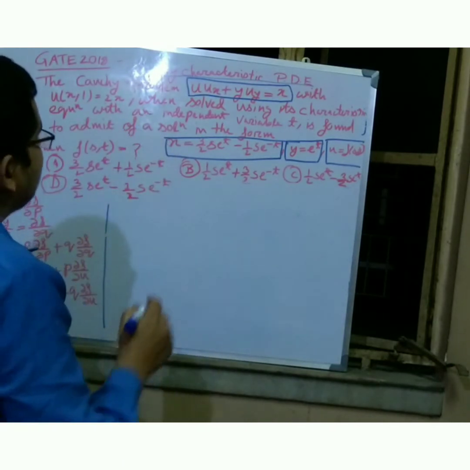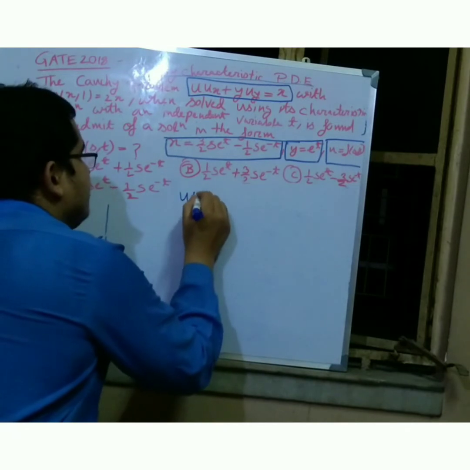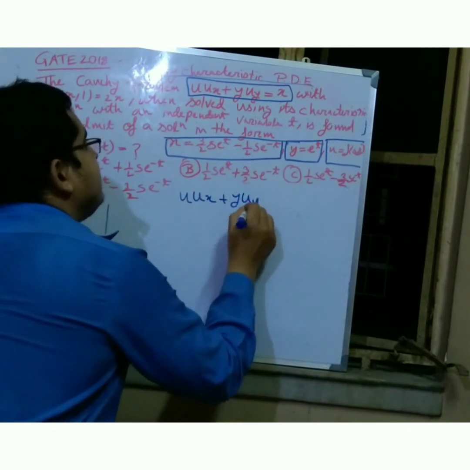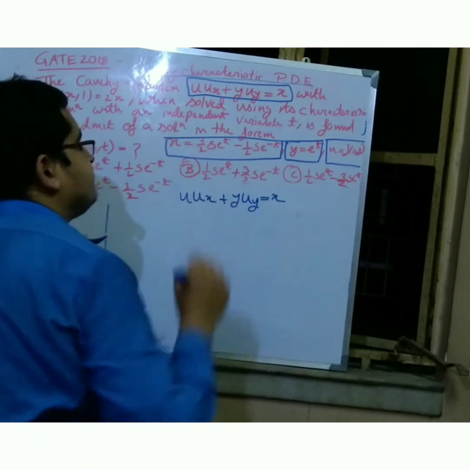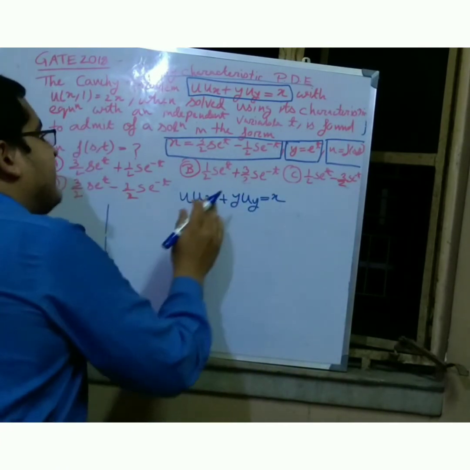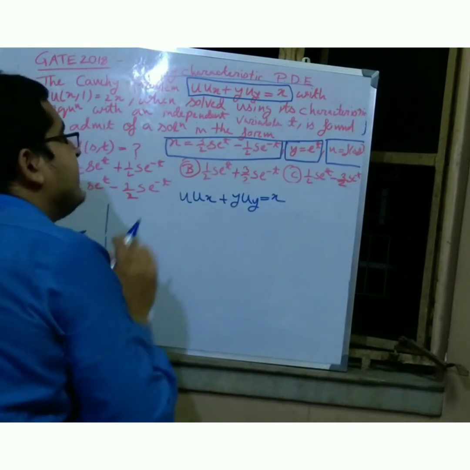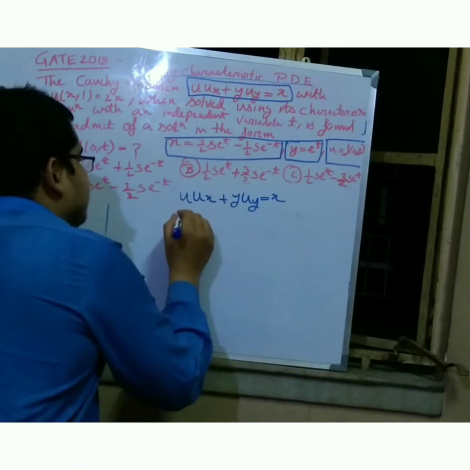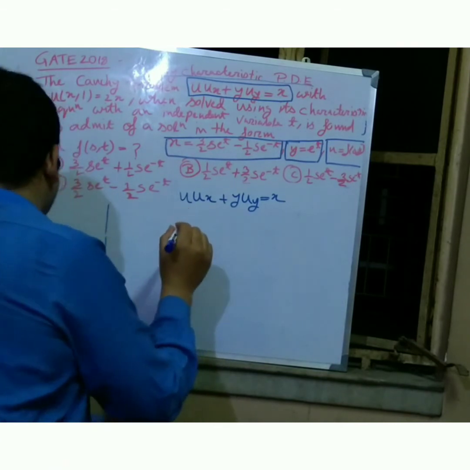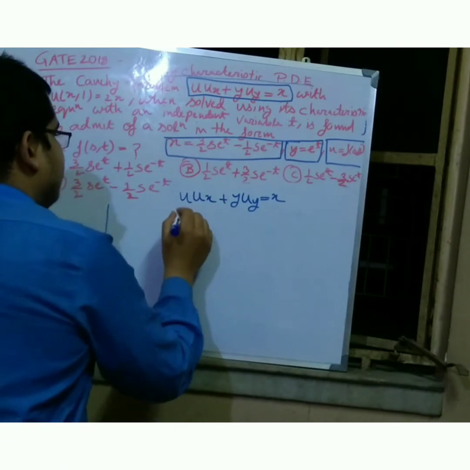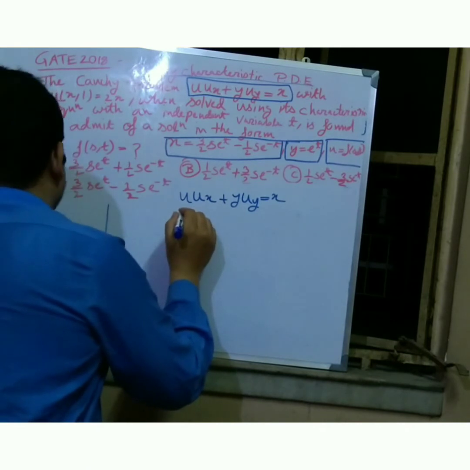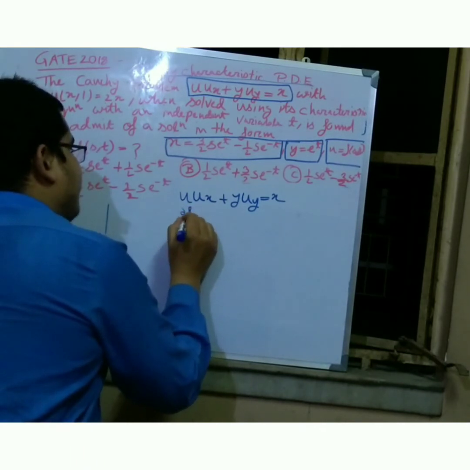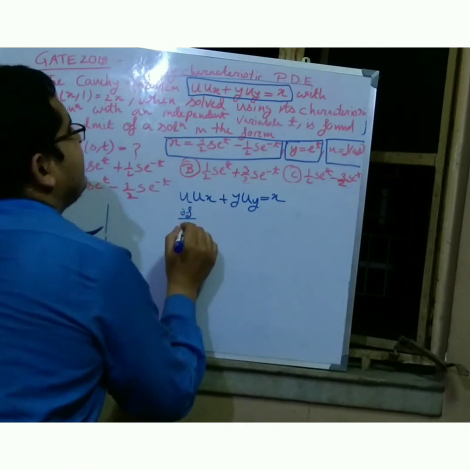So friends, you see that u into ux plus y into uy equals to x. So friends, whatever we can compare in this, whatever I get, this is the del f by del t.